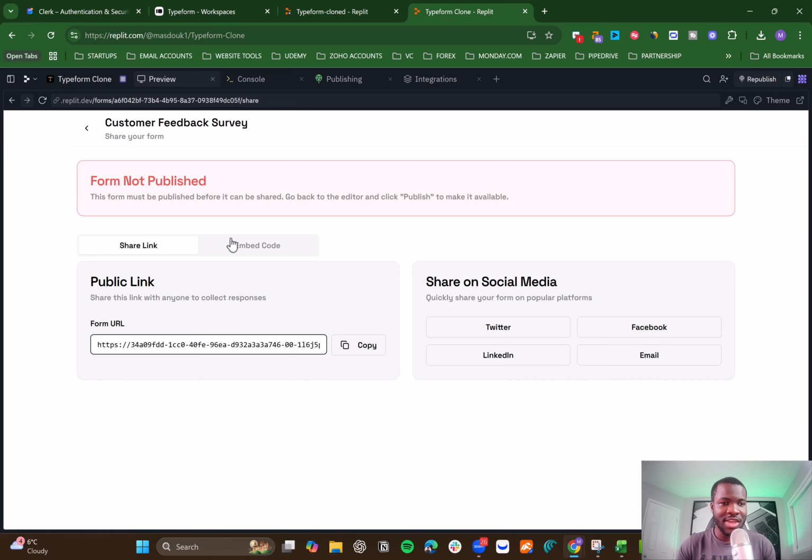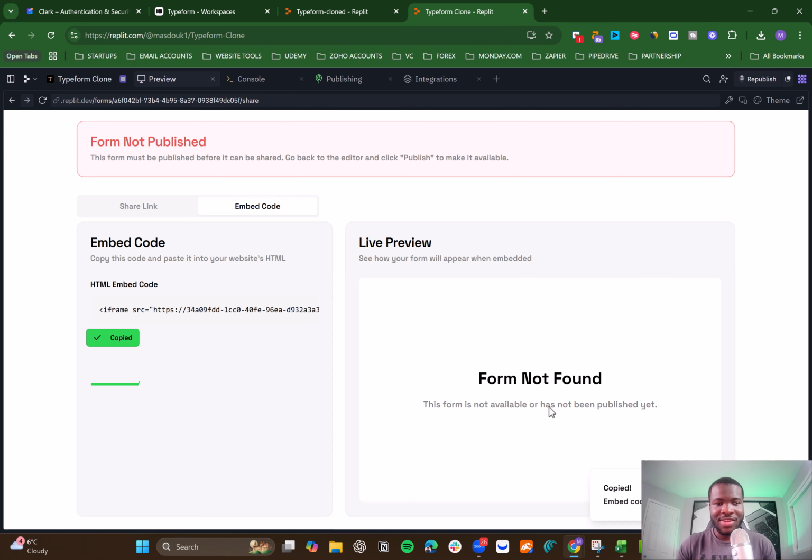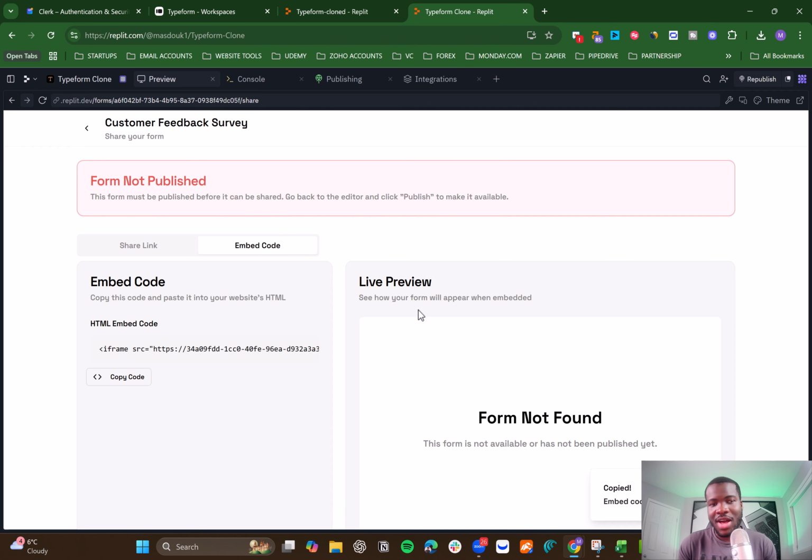In particular here, you have 2 options. You have the embedded code, so you can just copy this embedded code. You can see what the form looks like as well. In this case, I don't have any form. I haven't created any form, so that's why this one is showing not found, because the form is not published.